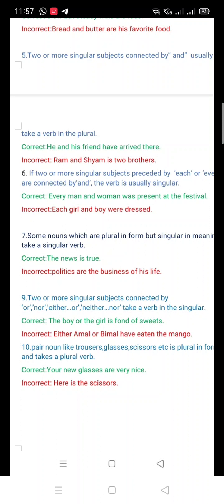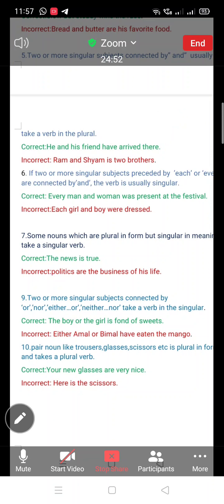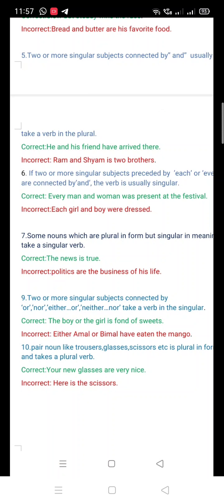Number 5. Don't get confused between number 4 and 5. See, these two are different. Two or more singular subjects connected by and usually take a verb in the plural. See, he and his friend, two singular subjects connected by and, then take the plural verb.